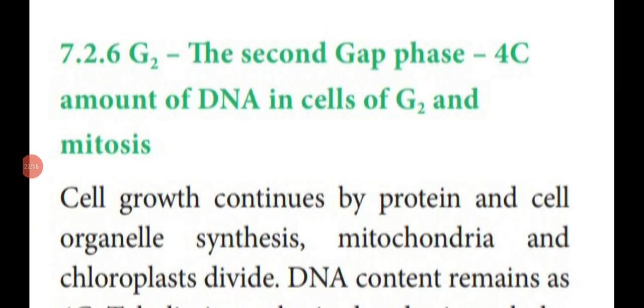Then the next phase is said to be G2 phase. This is the second gap phase. G1 means first gap phase, G1. This is the second gap phase, G2. In this stage, the DNA C value is 4C amount of DNA in cells of G2, and the same level will be maintained in the next phase, that is M phase or mitosis phase.